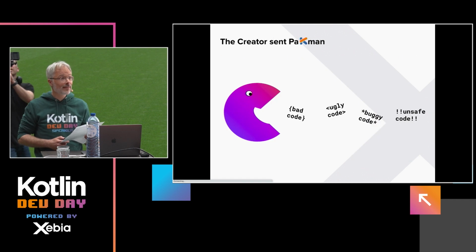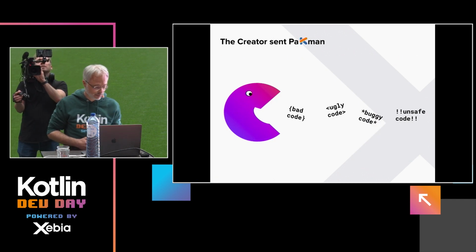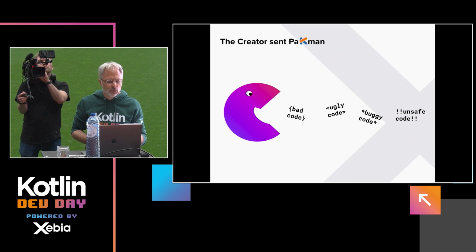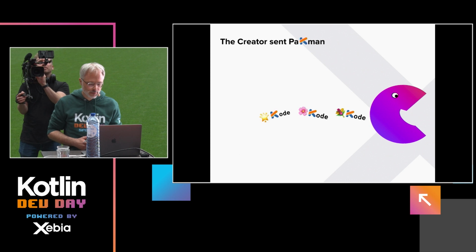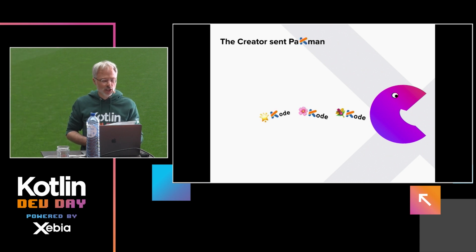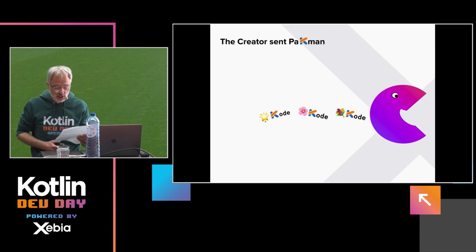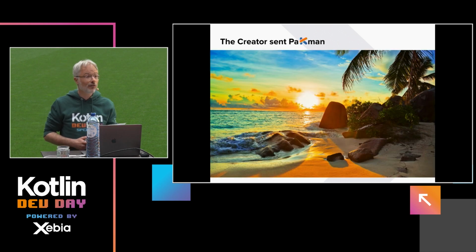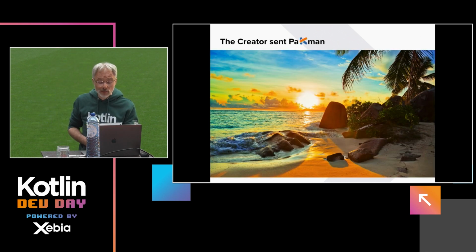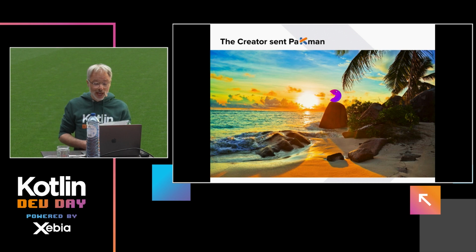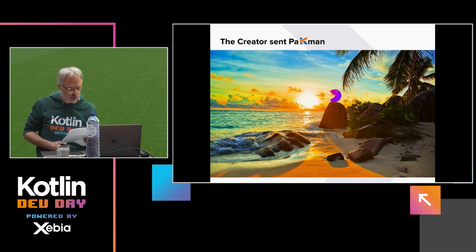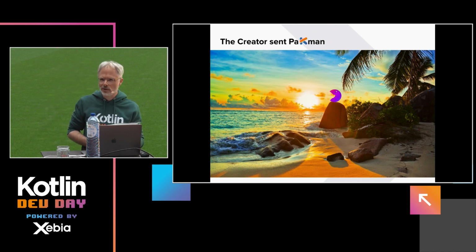And the creator sent Pac-Man, known for clearing impure programming constructs as fast as no other, to lead the programmers stuck with the dark programming languages to the promised land of Kotlin. And the creator ordered Pac-Man to the mountaintop to be with him. But because Pac-Man was away for a very long time, the programmer said, "Let's use Kotlin with the idioms we already know from the dark programming languages."